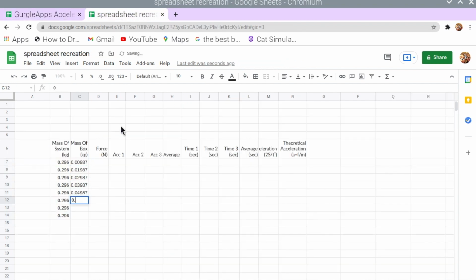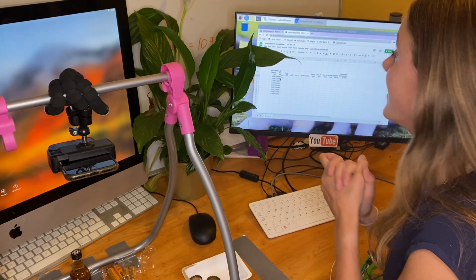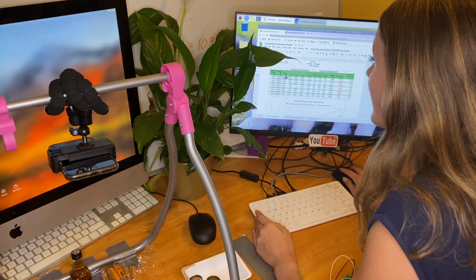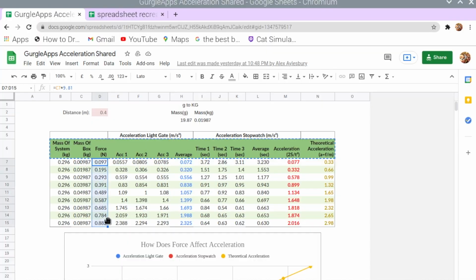This is as simple as selecting the cell and typing in the value. You can see I kind of forgot to fill in this cell, so I've just filled that in as well. Now for the fun part. So the next thing I'm going to do is fill out the force column here. And all of these values I haven't put in manually. Our spreadsheet has worked it out for us.